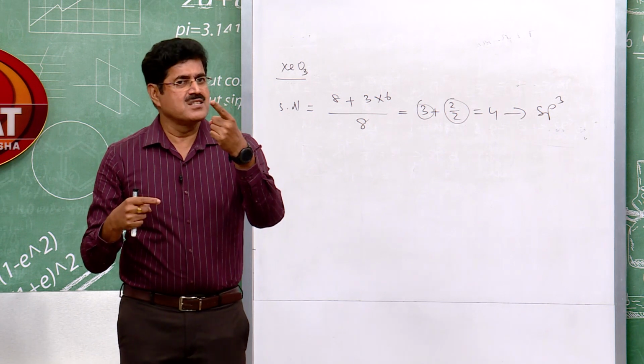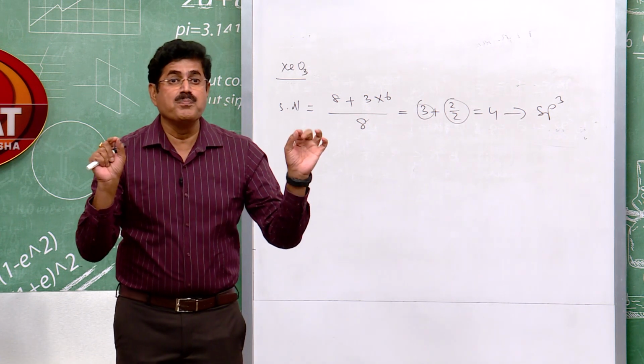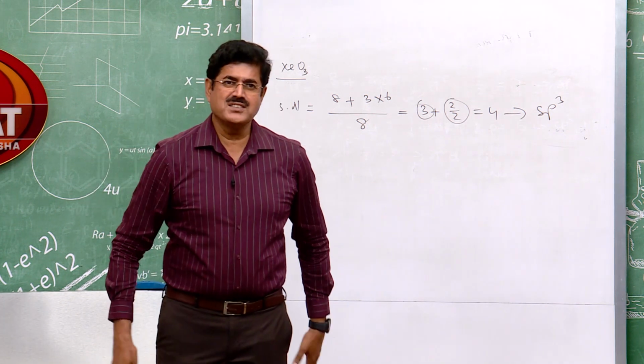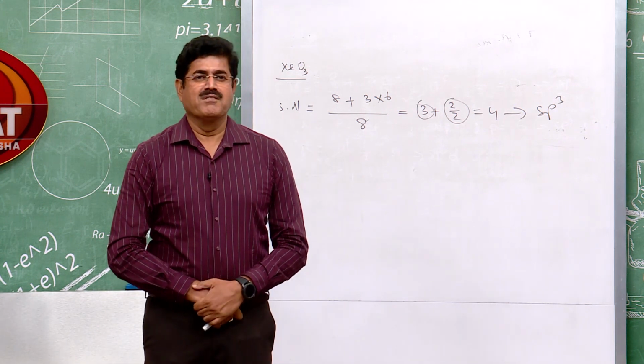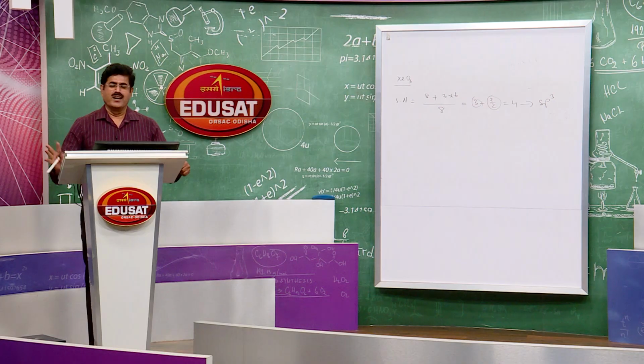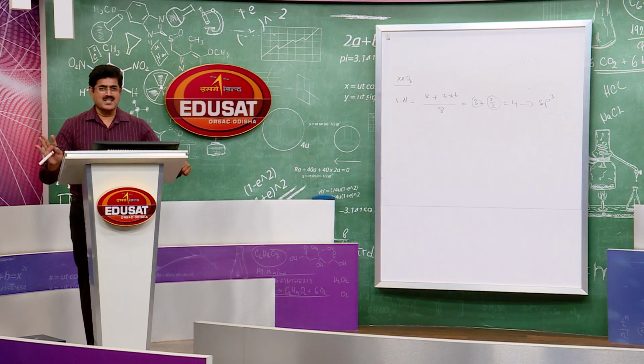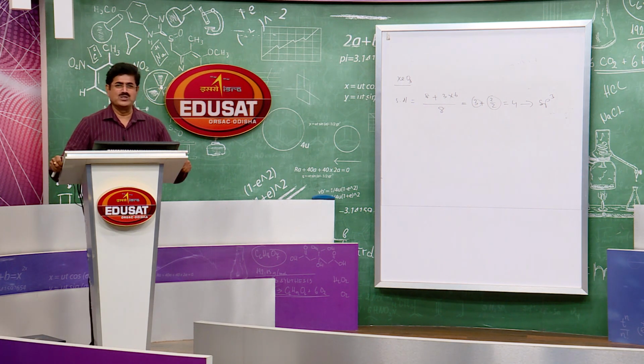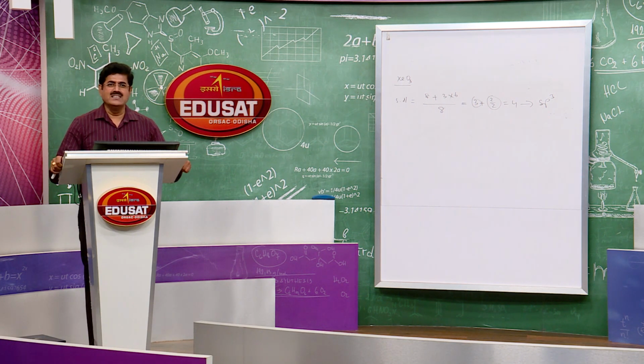XeO3 hybridization sp3, it should be tetrahedral but it is trigonal pyramidal. Okay, students? Well, we have discussed the shapes of xenon fluorides and xenon oxides like XeO3 xenon trioxide.